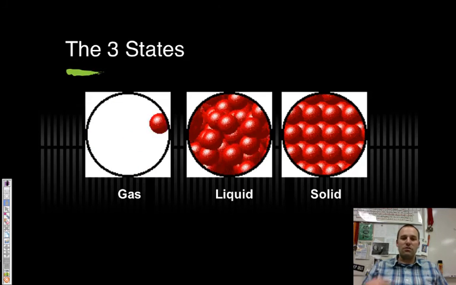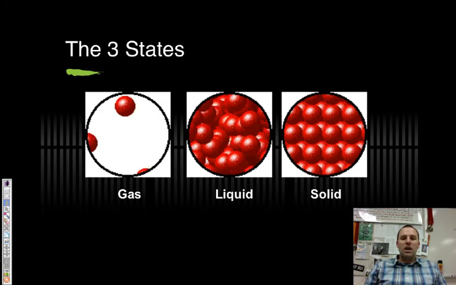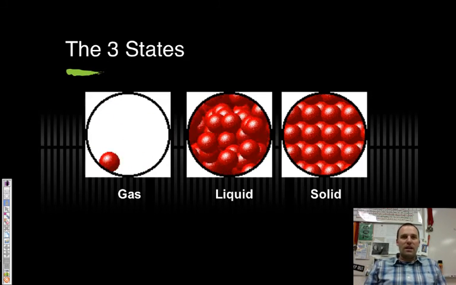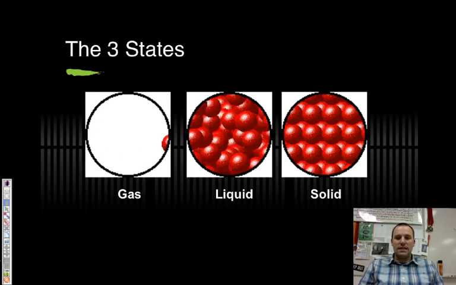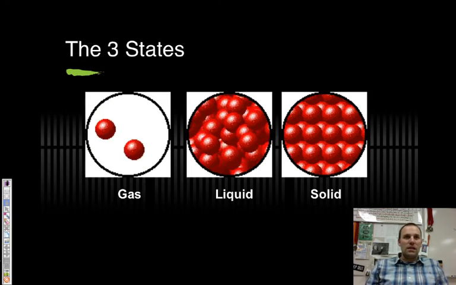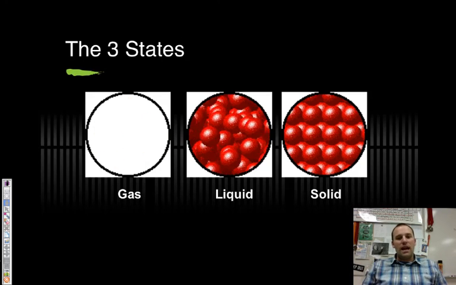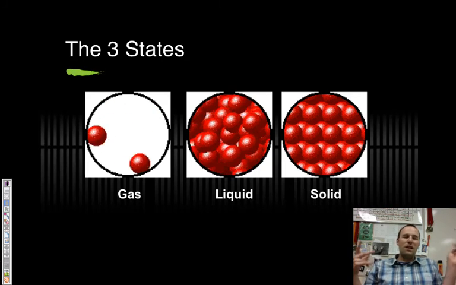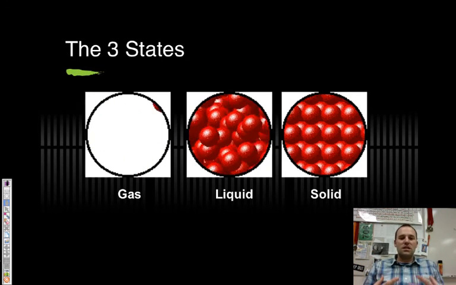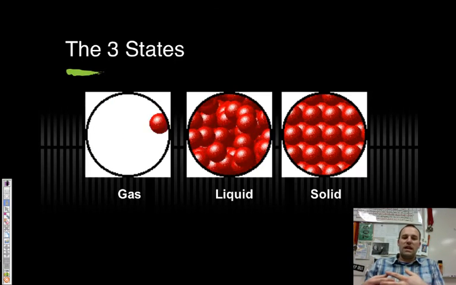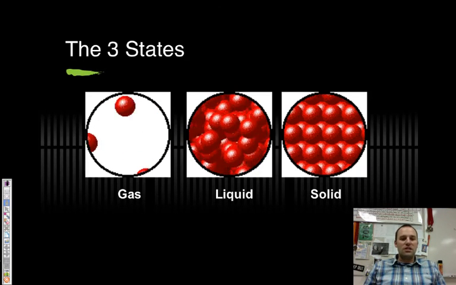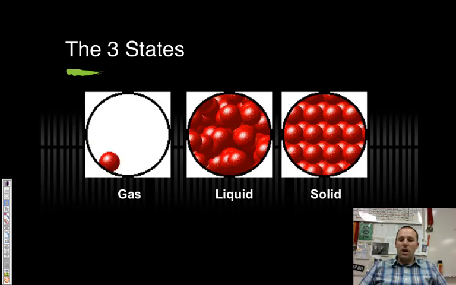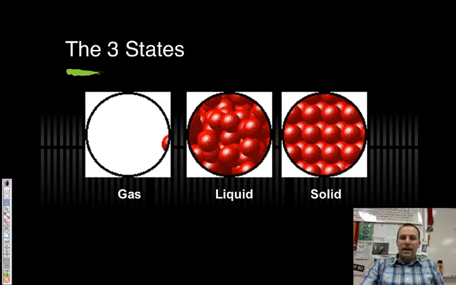So if we look again, just to recap, the 3 states of matter, solid is like they're all interlocked and they're just kind of jiggling back and forth a little bit, kind of like the freshman boys at a dance. They just stand on the wall and move back and forth. And then the liquid is all kinds of crazy. They're still close together. They're like the sophomore girls, all over the place, but still locked in a bunch and just moving around the room together. And then the gases are like the seniors. They just want out of here. The gases are all kinds of crazy. They're spread apart and moving on their way out of here. Get them out of here.